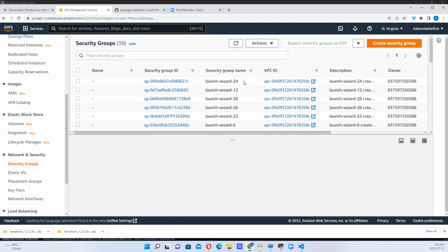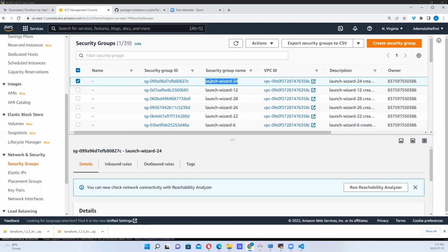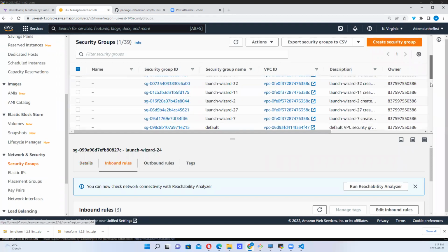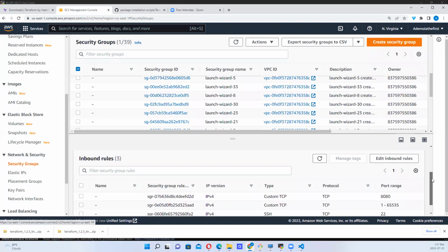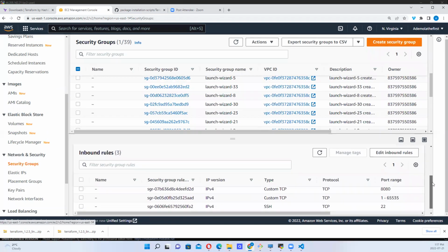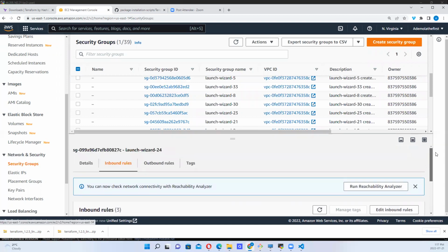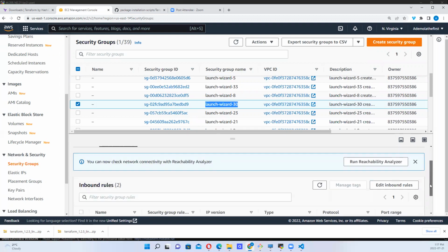So let's look at this security group, which is Launch Wizard 24, right? Launch Wizard 24. So let's see inbound rules that we have for this. Depending on what I want to do, inbound rules, I have SSH, which is important. We have all the ports open for this. So let me check out another one. Let me check out Launch Wizard 30. Let's see what we have here. Let's see, Launch Wizard 30, inbound rules.